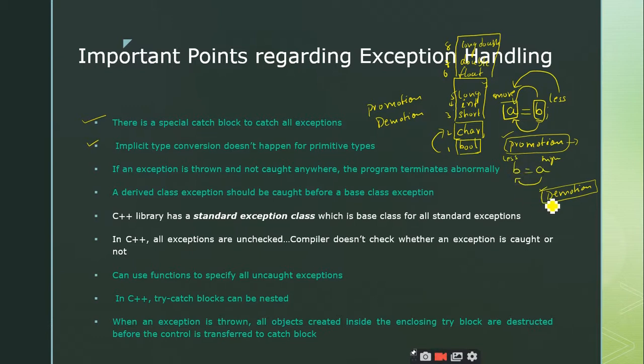In such a case we call it demotion, but demotion may sometimes lead to errors, right? Demotion is not always correct, but promotion is always correct. These are the two important points you should remember. Is it clear up to this point? Yes, sir.